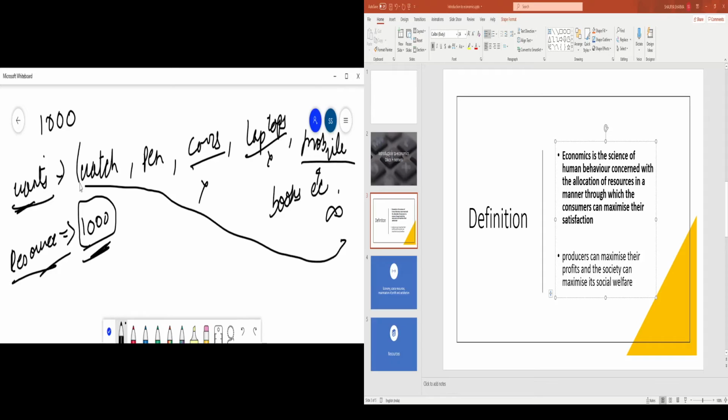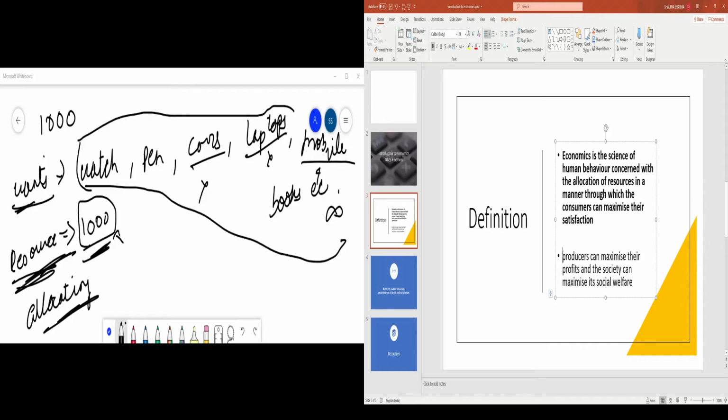By getting what you want, right? By fulfilling your wants, you can maximize your satisfaction. So how do you maximize your satisfaction? By spending that resource, by allocating that resource. So here what you're allocating is that 1000 rupees, right?